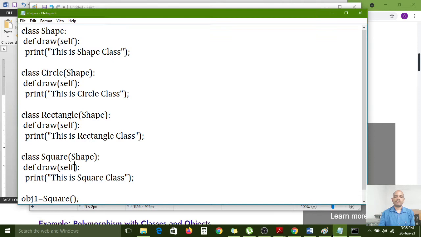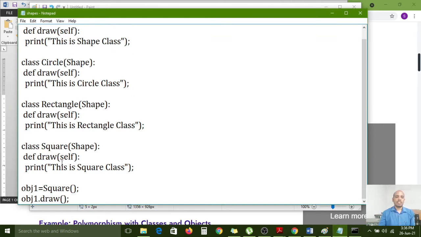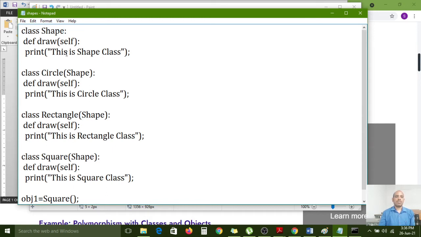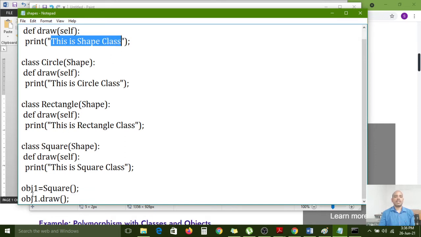Because here we are calling from the Shape class, inherited by the three classes. So now I want to execute this draw method. How is it possible? If you create the object for the square class, you can call obj1.draw, the square class method, with the help of the square class object. Here the Shape class also contains the same method. Now I want to execute the Shape class method only. So how is it possible? Here I have created the square class object.